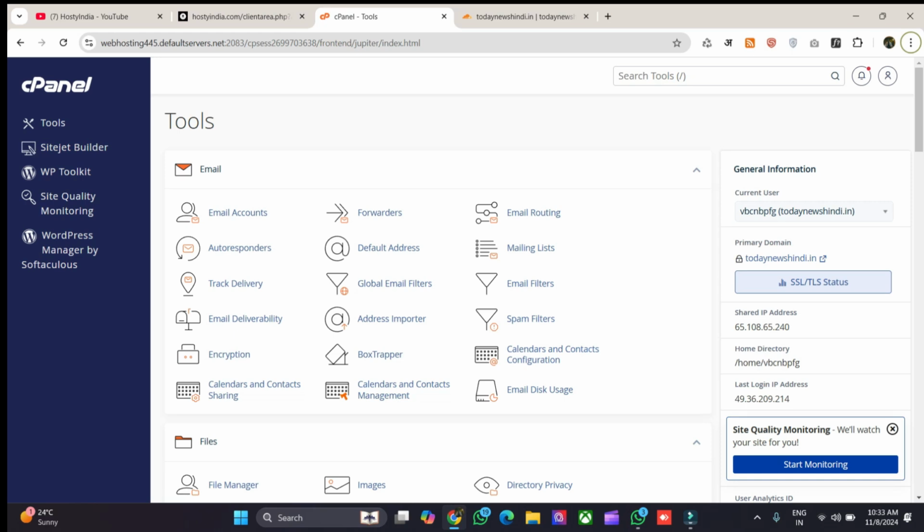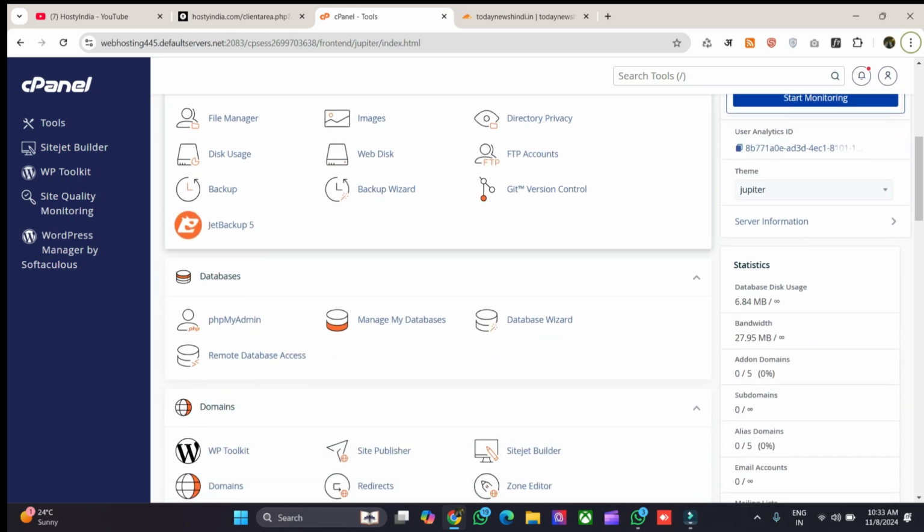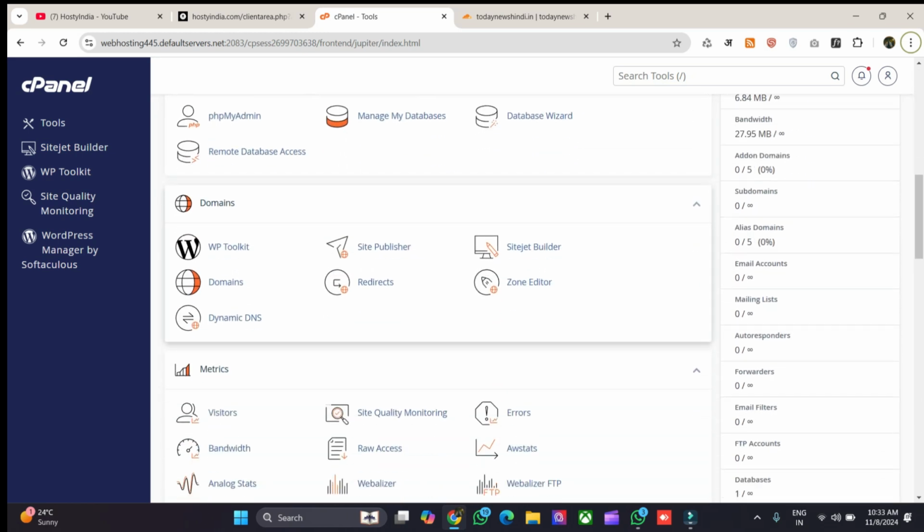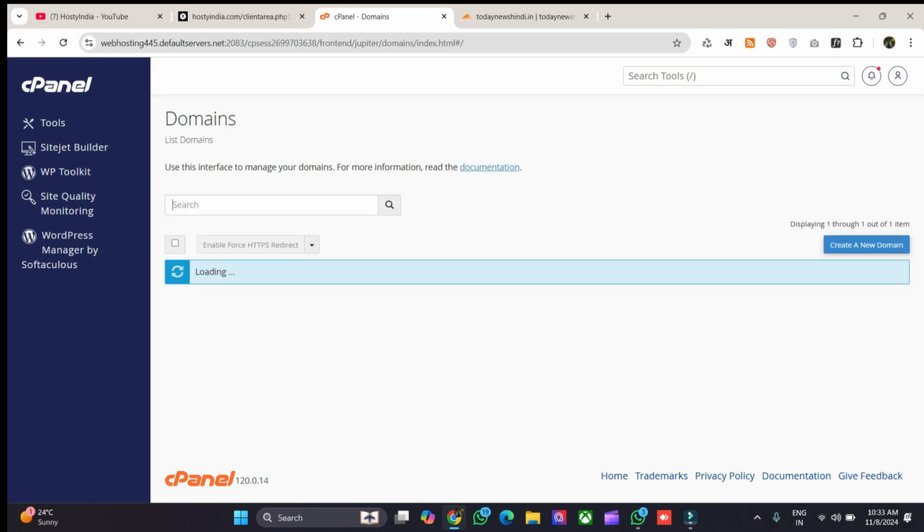In this video, we are going to show you how to create subdomains in cPanel. First, you need to open your cPanel. After that, you need to scroll down to the bottom, and here you will find the domain section, where you will also see the domain option. Simply click on the domain option and open it.